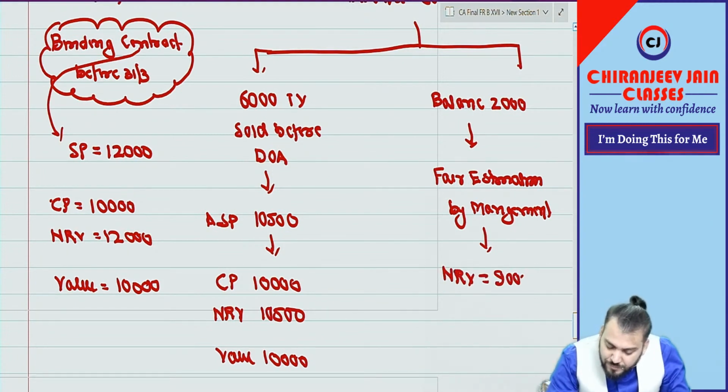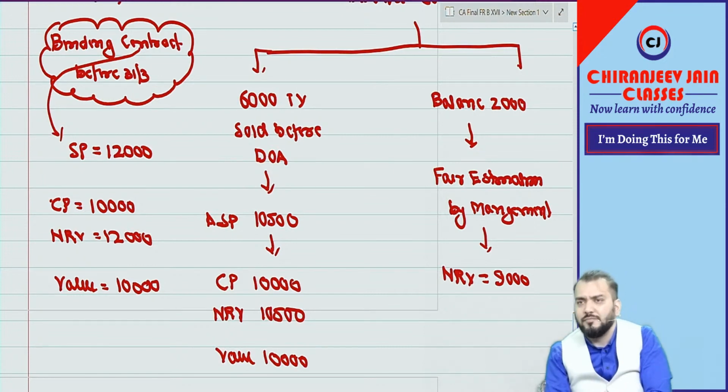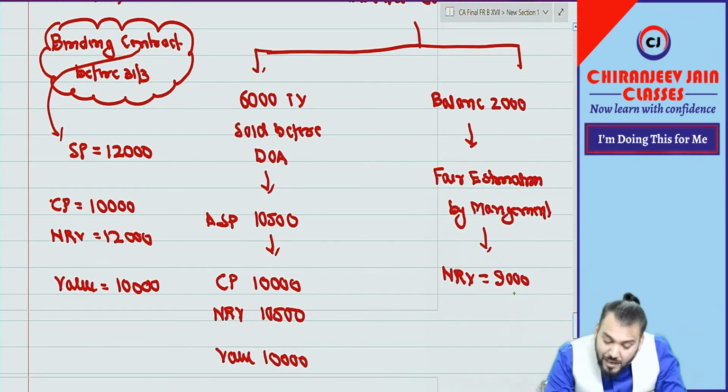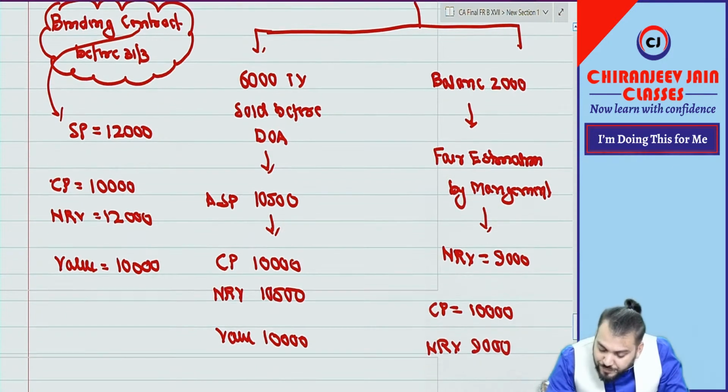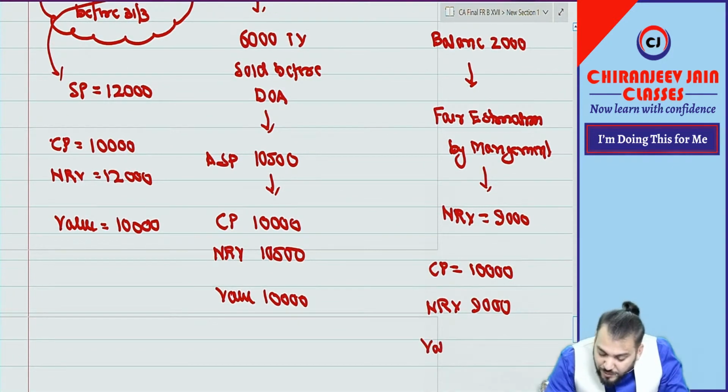Let us assume, don't ask me why. So this becomes the NRV for the balance 2,000. The cost price is 10,000 and NRV is 9,000, so this will be valued at 9,000. Have you understood?